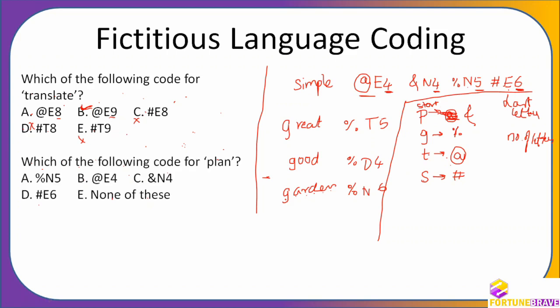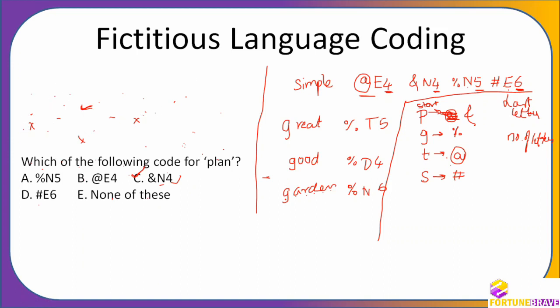Which of the following is the code for plan? Plan should have &. So where is & here? Only & is here. 4 letters are there. N is there. So this is the answer. C is the answer. Once you find out, then it will not take much time.